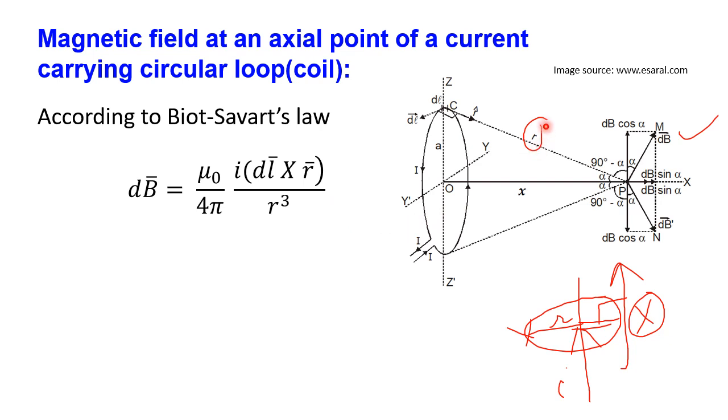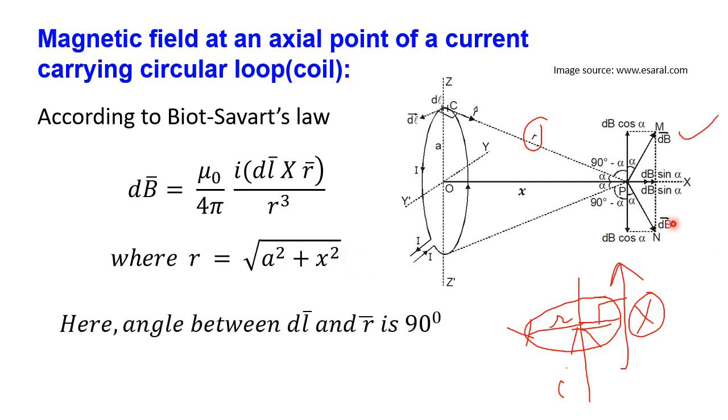And here r is the hypotenuse of the triangle. For example, consider triangle POC. According to this triangle, hypotenuse r equals square root of a square plus x square, or a square plus x square whole power 1 by 2.